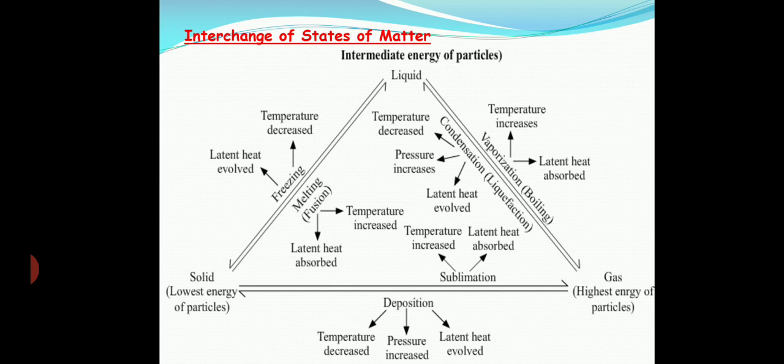Same way, when the liquid gets converted to gas, the temperature increases and the latent heat is absorbed. But when the gas gets converted to liquid, the latent heat is evolved and the pressure also increases and temperature is decreased. So while converting the gas to liquid, pressure also plays an important role. Same way, when the solid gets converted to gas, the temperature has to be increased and the latent heat has to be absorbed, and vice versa for the gas to solid.